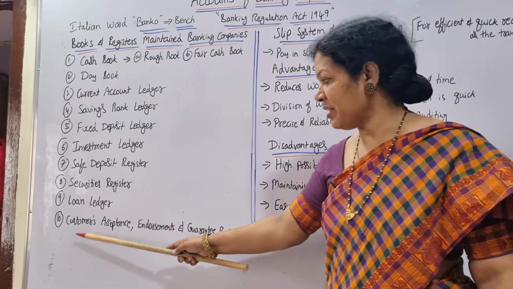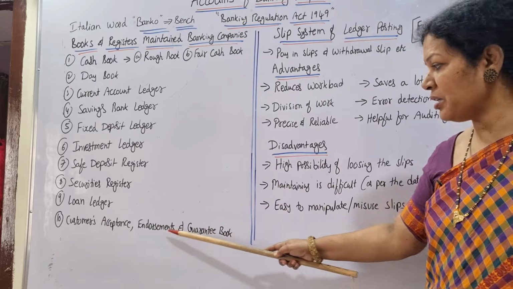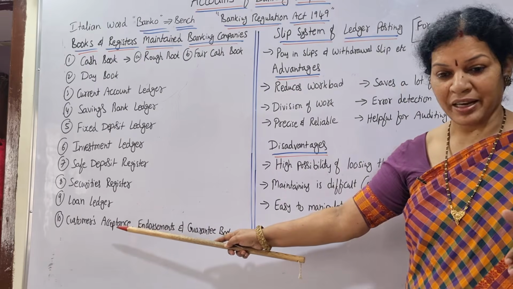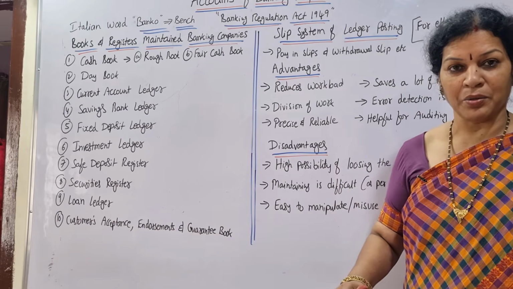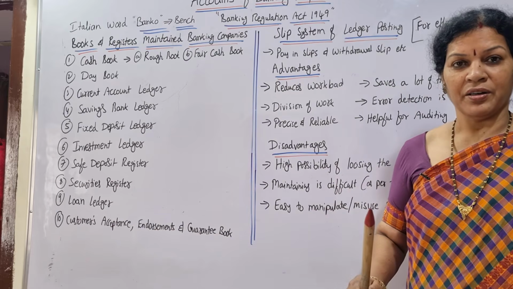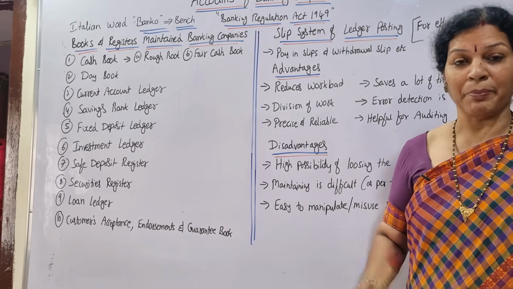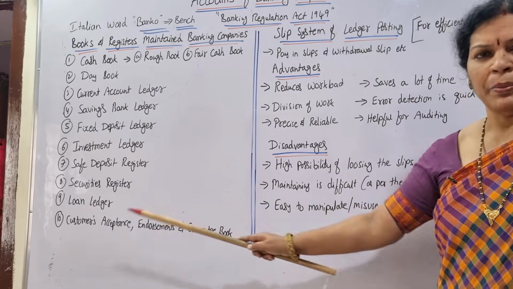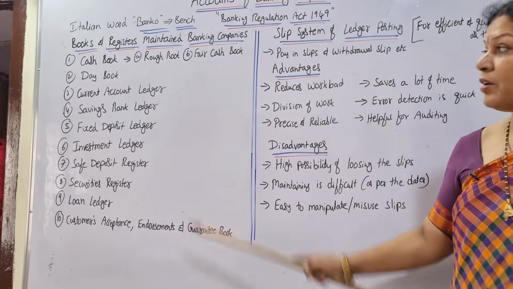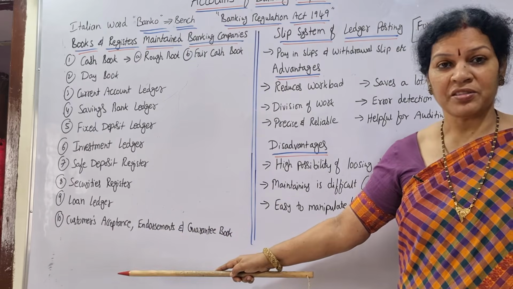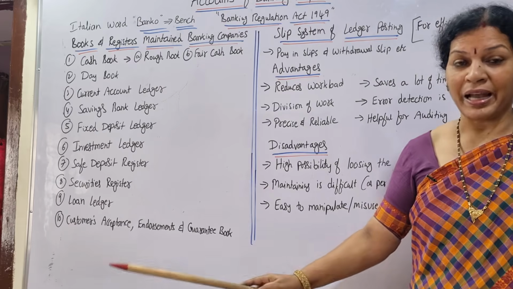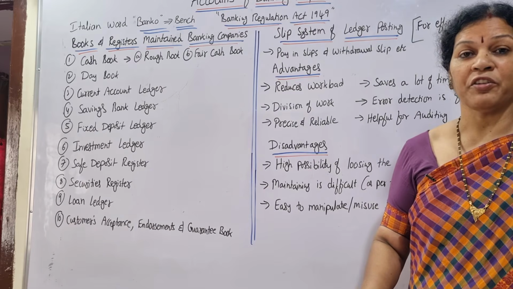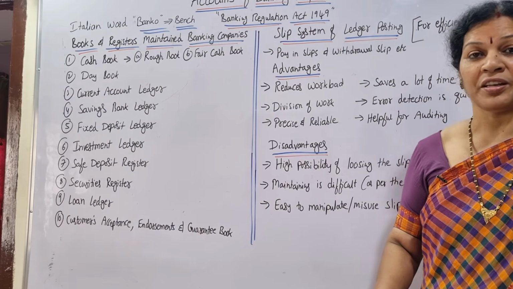And the last one is the customers' acceptance, endorsement and guarantee book. Related to the customers, whenever they are accepting, taking a loan or entering any kind of contract with the bank, their conditions and all the information will be maintained in one book. So like total 10 books or 10 ledgers the bank has to maintain separately. So it will be easy for us to locate any kind of information, need not search anything, right?